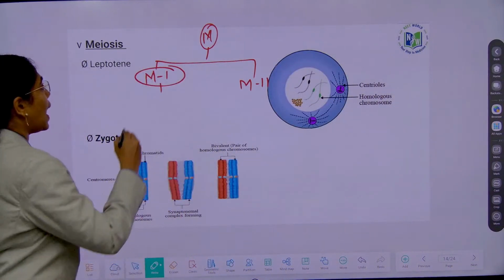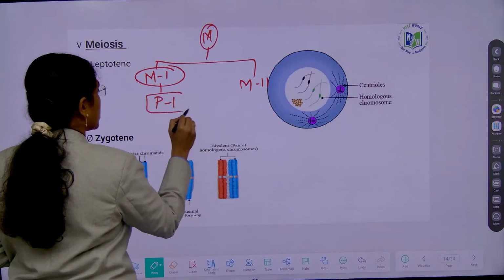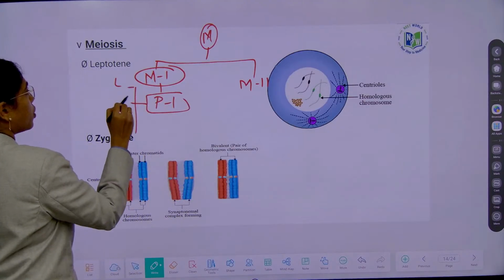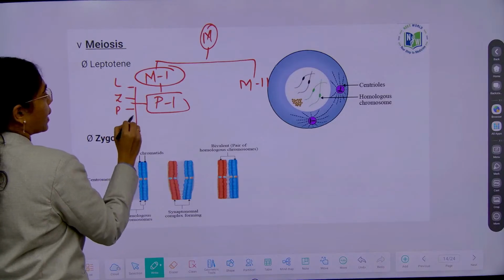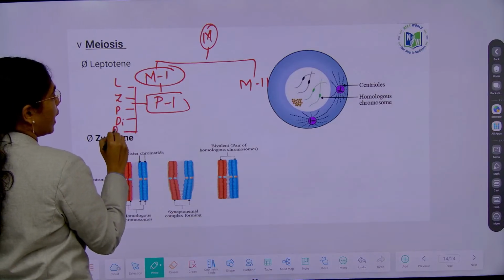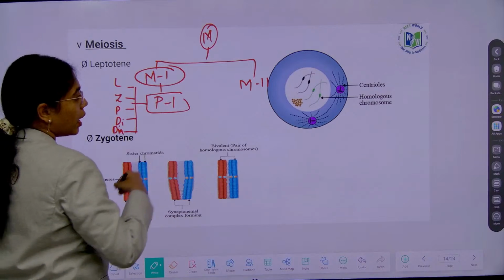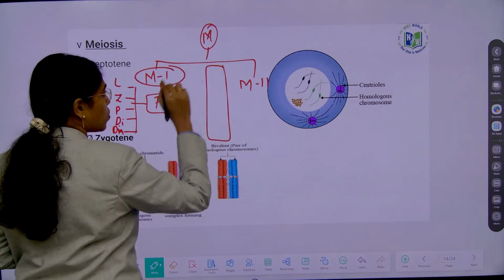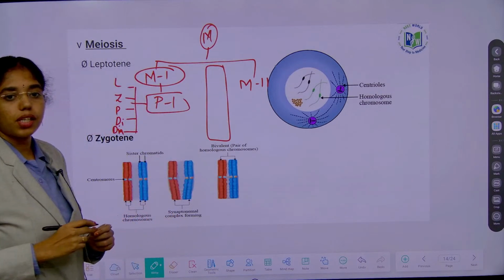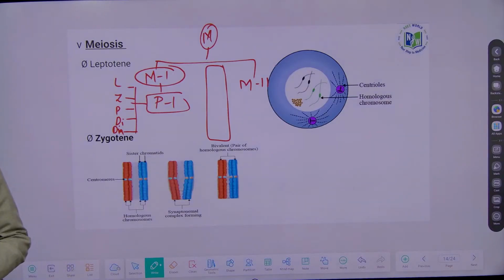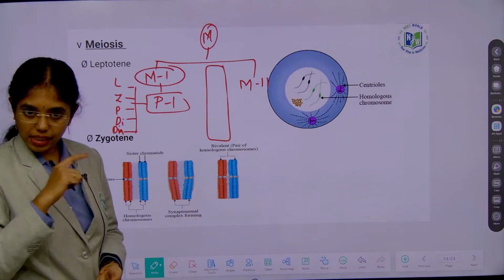Prophase 1 has 5 substages in it, which are leptotene, zygotene, pachytene, diplotene, diakinesis, right? And then in between there is a stage, what is it called as? Interkinesis. Is there any organelle duplication happening here? What is that? Centriole duplication happens. Does DNA replicate?